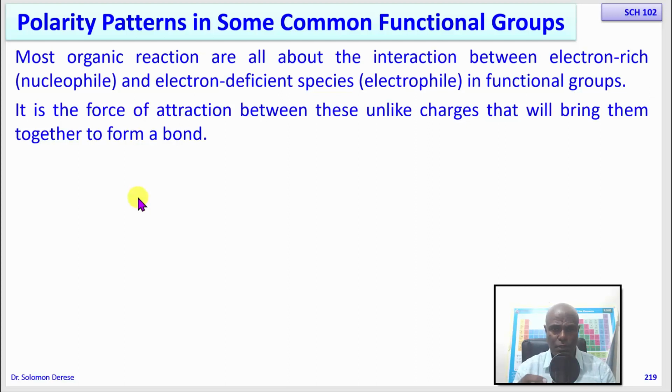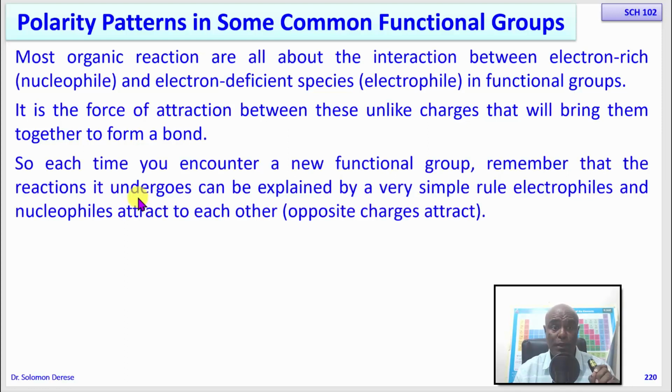So to understand how a bond is formed, how a particular functional group undergoes a chemical reaction, it's very important for us to know the partial positive and the partial negative centers of this functional group. When you want to see how one functional group reacts with another, which atom of this functional group is going to form a bond with which atom of the other functional group, you have to understand the pattern of the polarity of these functional groups.